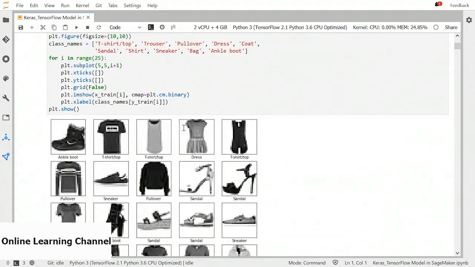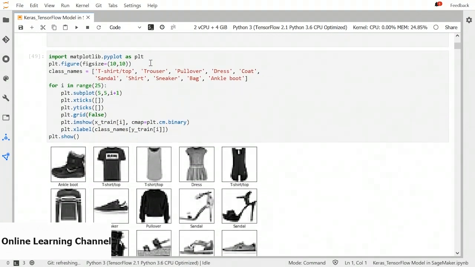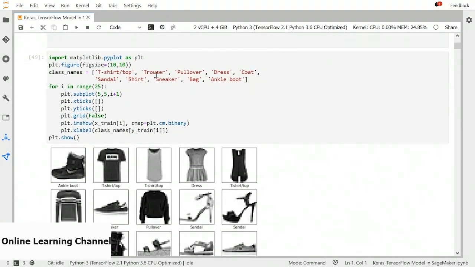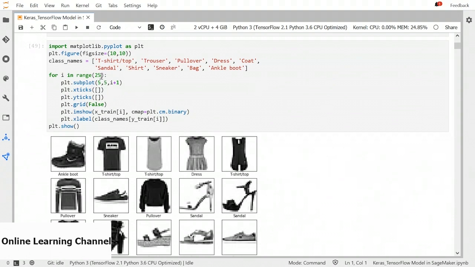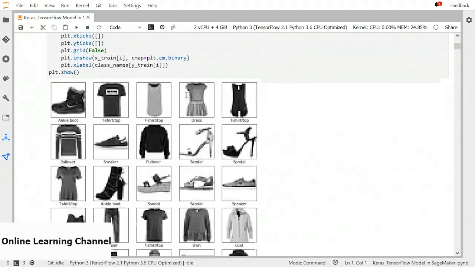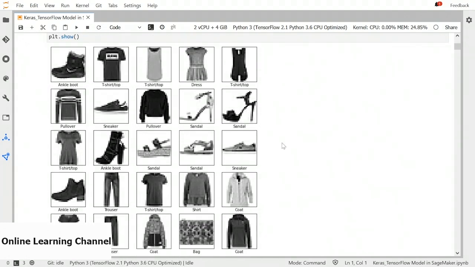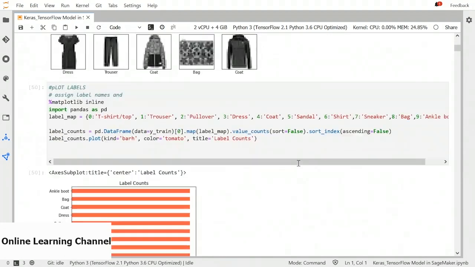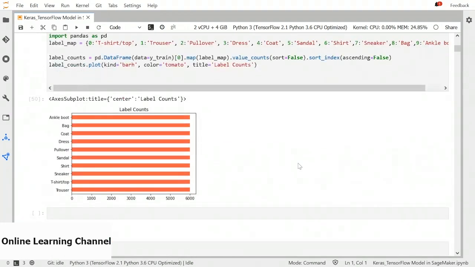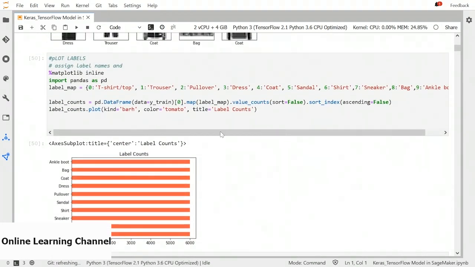We will plot a few samples from the dataset. We have class names as t-shirt, trouser, pullover, dress, coat, sandal, shirt, sneaker, bag, and ankle boot. So we will get 25 samples from our training dataset and take a look at how these images look like. So they look like grayscale images of different stuff. We can also take a look at the class frequencies if our dataset is labeled or not labeled. So the dataset is fully class balanced.